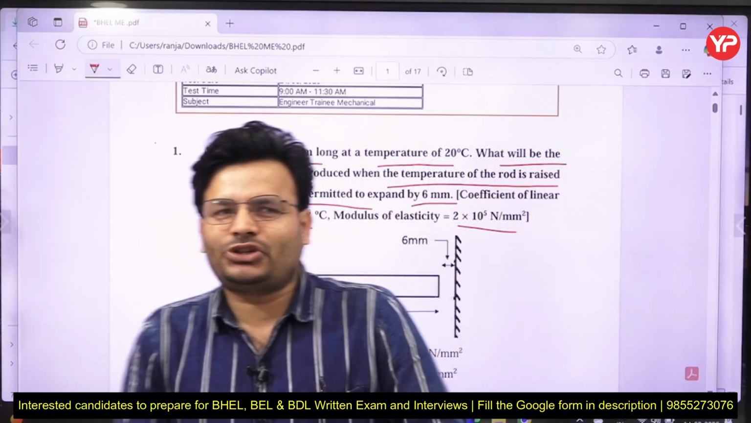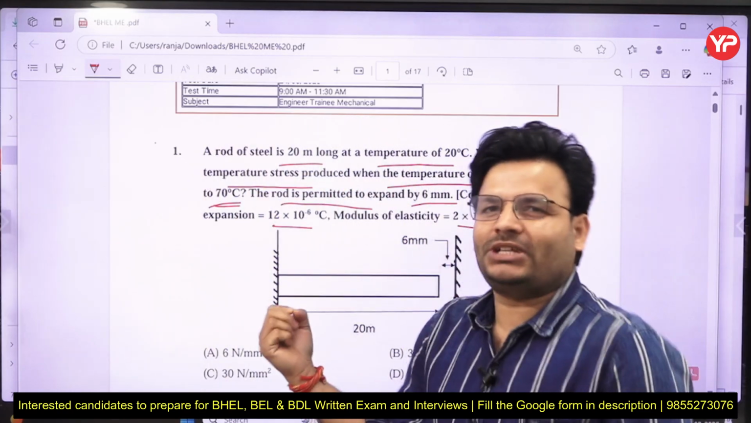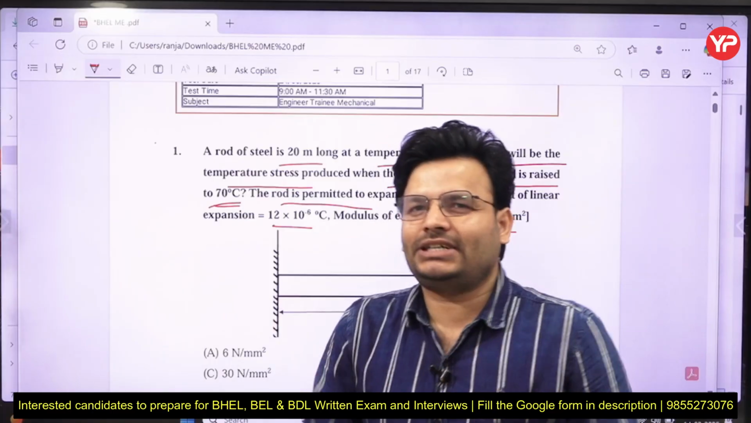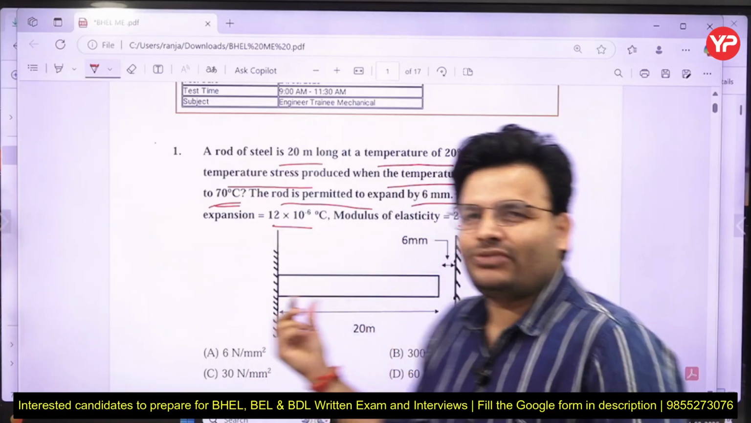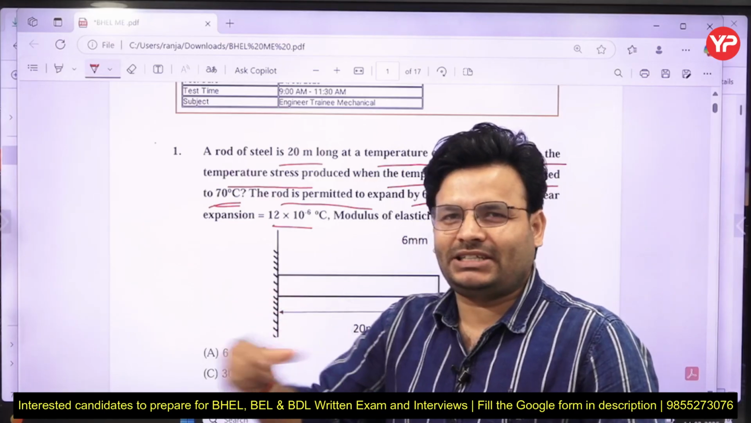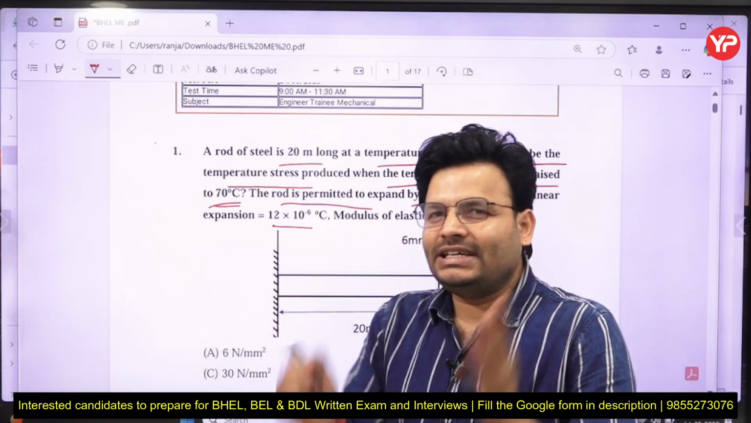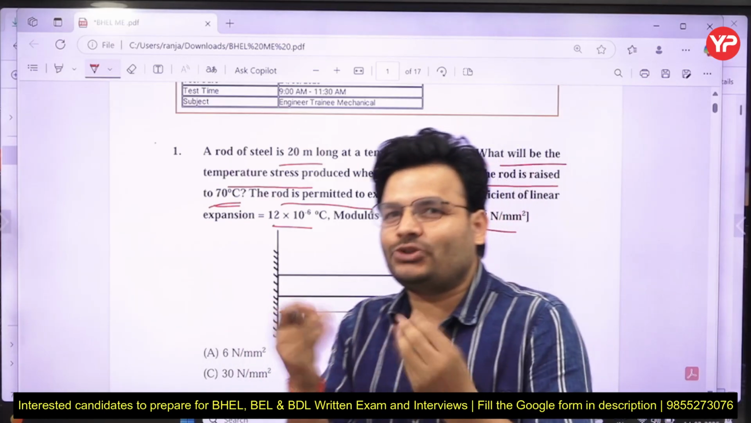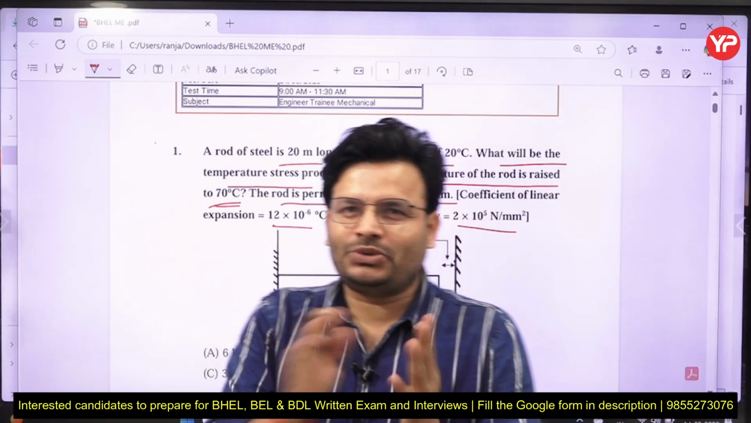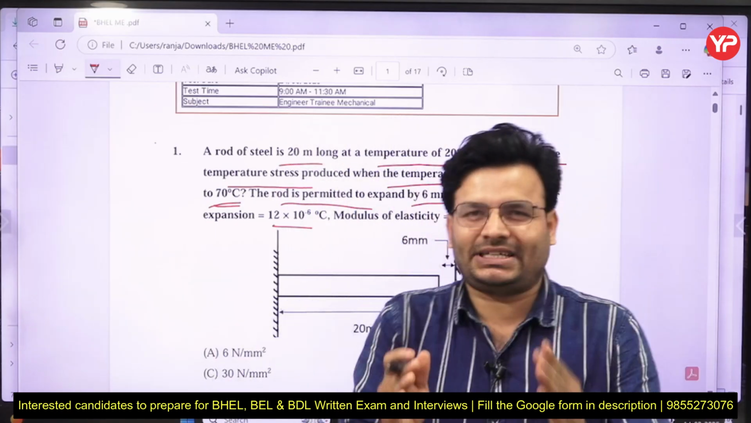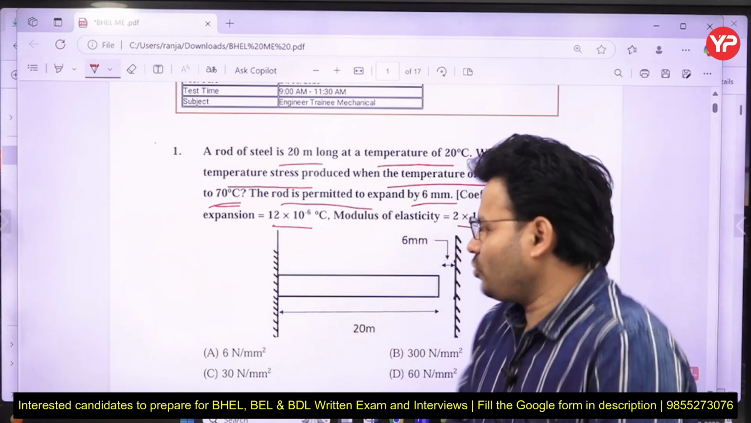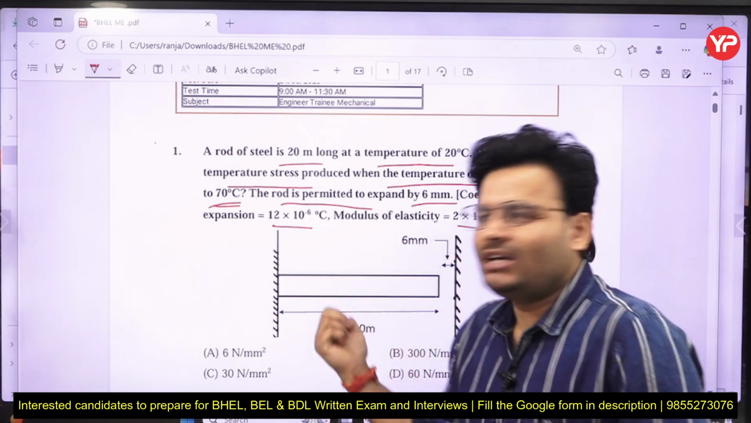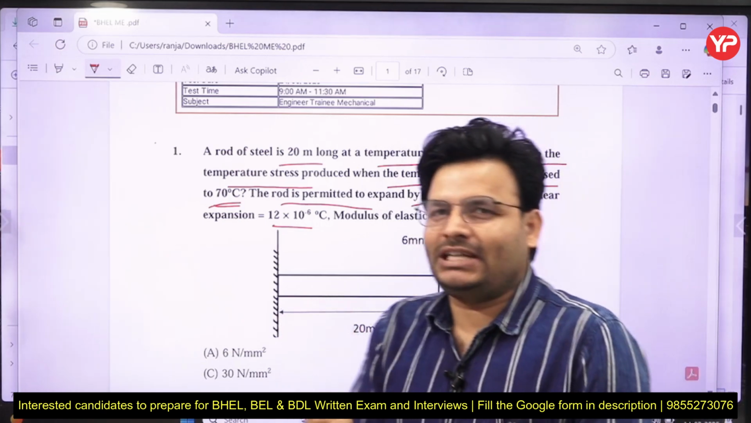Now my dear friends, this question has been asked from thermal stress. There are various cases in thermal stress, out of which one is the case of thermal stress which is partially constrained. There can be different cases: it can be perfectly constrained, it can be free to expand, it can be constrained in 2 dimensions, or sometimes the body can be extended in 3 dimensions. Out of these topics, the question has been asked from the partial expansion case.